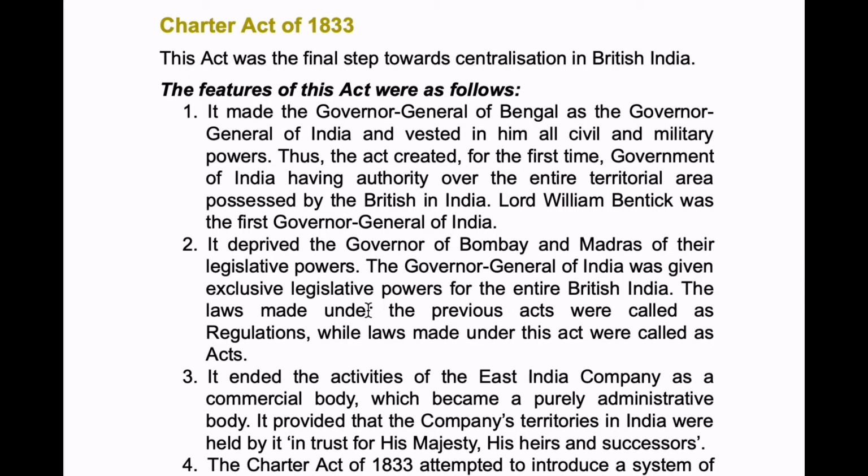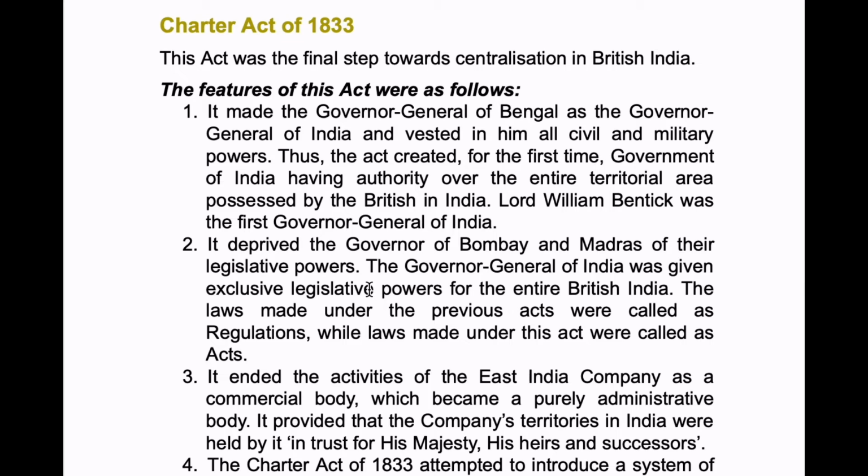Okay. Now, before, in the Regulating Act, the Governor of Bengal, Governor of Bombay, and Governor of Madras became subordinates to the Governor General of Bengal. And now, when the Governor General of India came, he took away the legislative powers of the Governor of Bombay and Madras. Now he became the body of exclusive legislative powers, by taking away the legislative powers from the subordinates also. Who are subordinates? That is the Governor of Bombay and the Governor of Madras. Okay, now again, the laws made under previous acts were called regulations, but from now, whatever laws they make will be called acts.